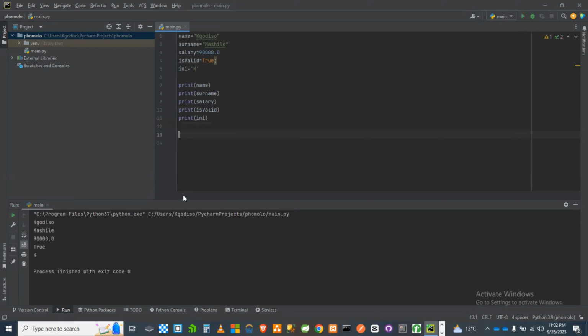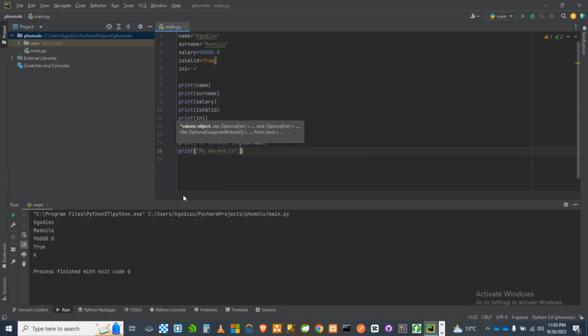So now I'm going to show you how you can print all of this and write them in the same line. So you can say print, and you'll say my name is, and in this case, when you want to put a name next to it, you just use a comma and separate, and then you write name. What it's going to do is concat it to the end, and then you can say print, my surname is, surname, print, my salary.